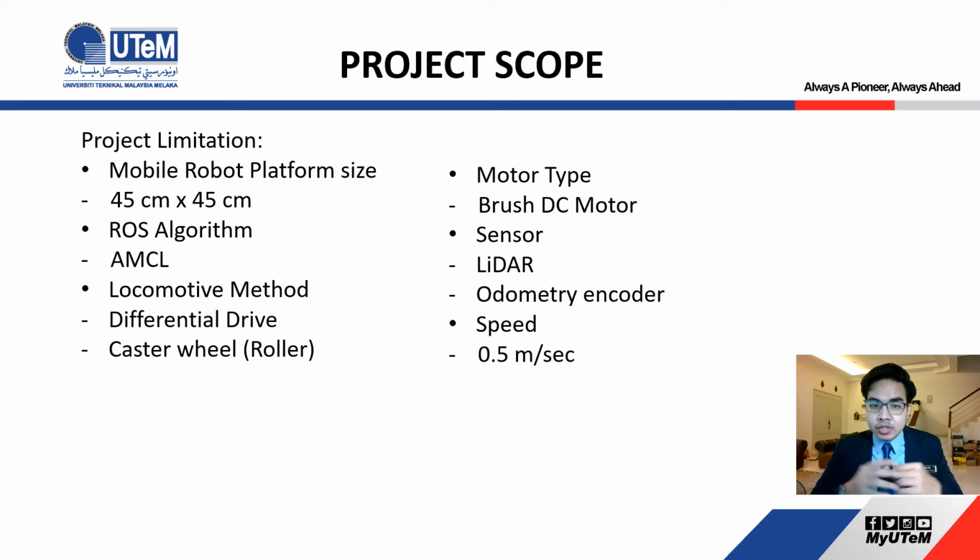For the motor type, we use the brushed DC motor. For the sensor, LiDAR, which is light detection and ranging, and we have the encoder at the tire, and the speed for this robot should be half a meter per second.